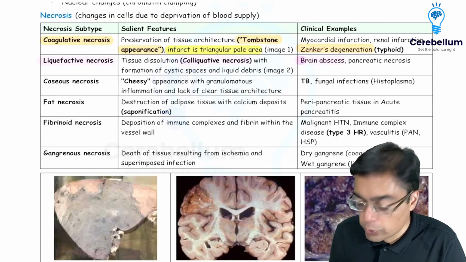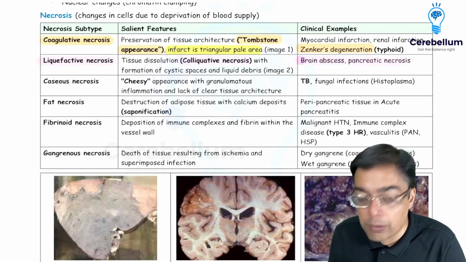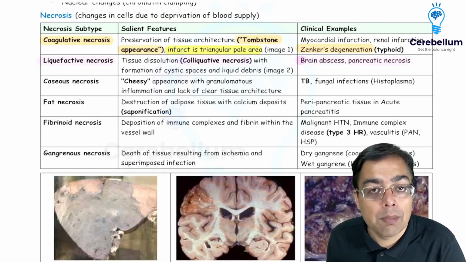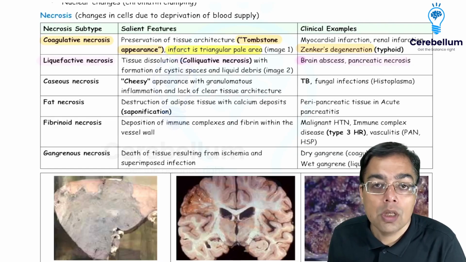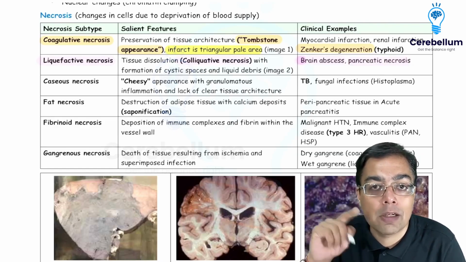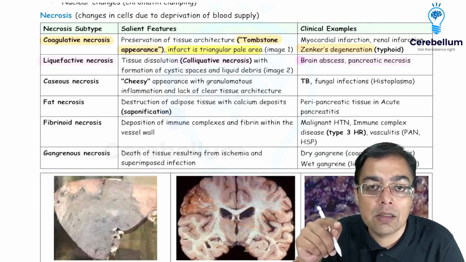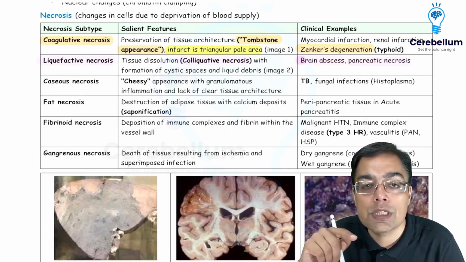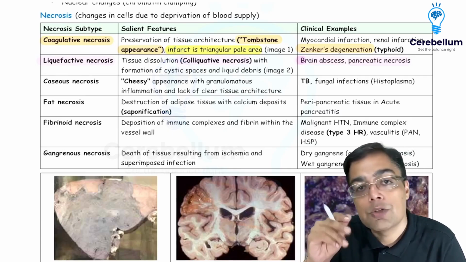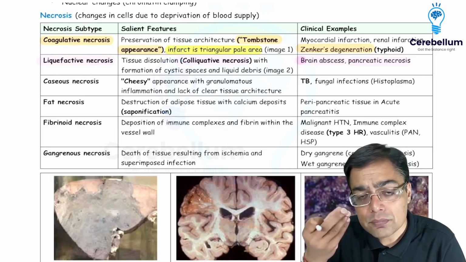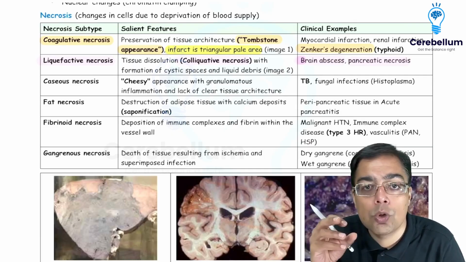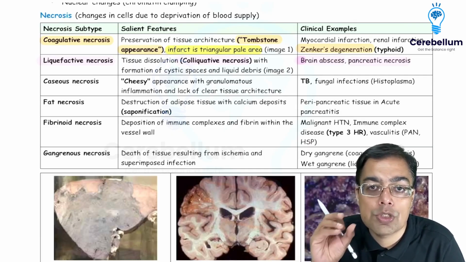brain abscess, or you could be having it in a patient suffering from involvement of the pancreas. Say for example, a patient suffering from pancreatitis. Remember the FMG 2024 question? They gave you a history of a patient having a history of alcohol intake. There was an increase in the levels of amylase and lipase. And the question was asking you about the type of necrosis which is going to be seen in such a patient. So patient having a history of alcohol intake, lipase, amylase elevated, suggestive of pancreatitis, is going to be having the liquefactive necrosis of the pancreas gland.